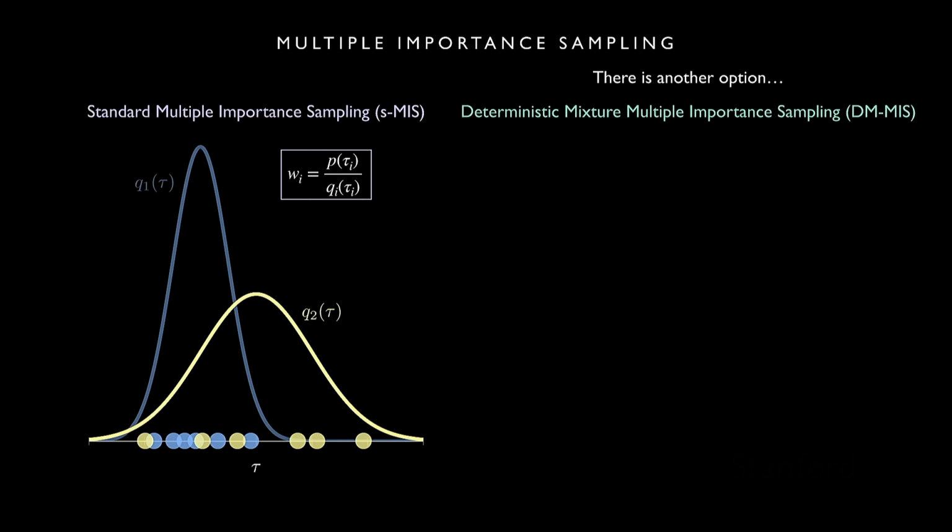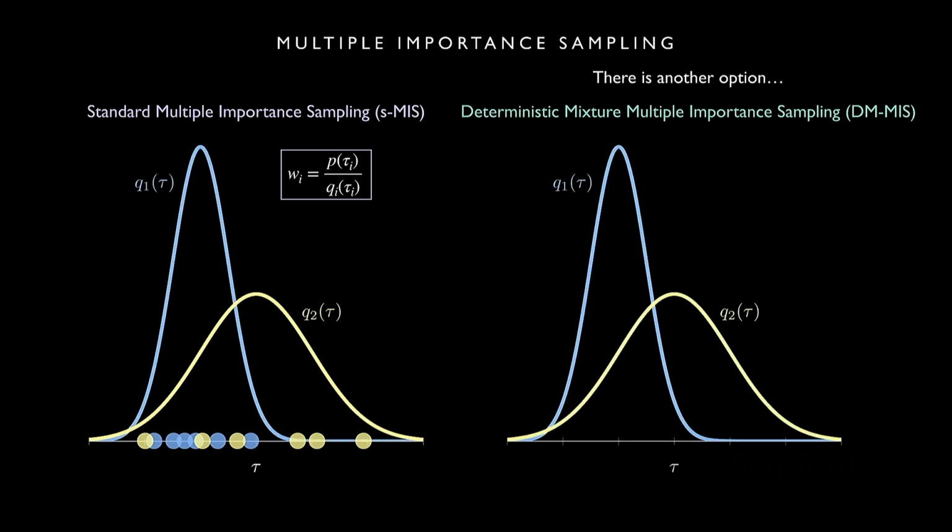But now there's also another way that this data could have been generated, which is like this. At every time that we're going to generate a new sample, we're going to pick randomly between Q1 and Q2. Let's say that we pick Q2. Then we're going to draw a sample from that distribution. Then when we draw the next sample, we pick randomly between the two. Let's say this time we pick Q1, and we draw a sample from Q1, pick randomly again, draw a sample from Q2, and so on until we get all of our samples.